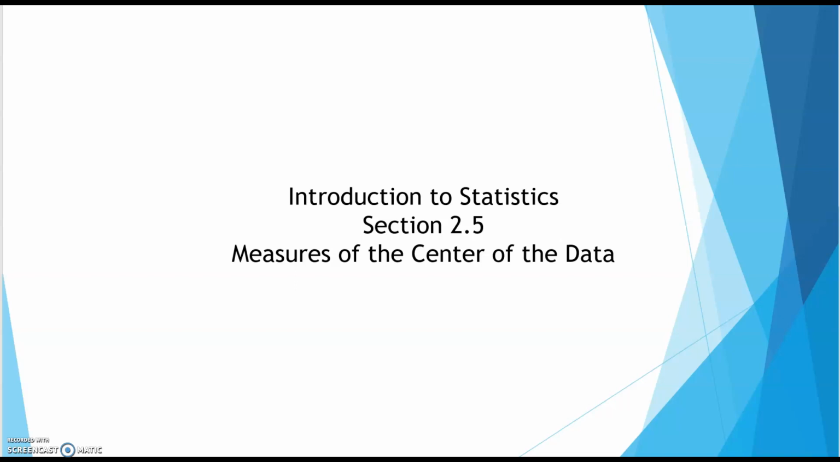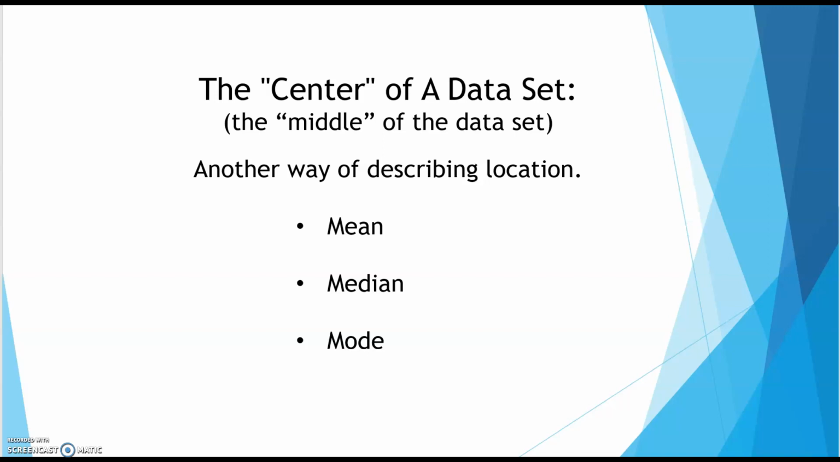All right, in section 2.5, we're talking about the measures of the center of data. So the center of data, we have three ways to describe that: the mean, the median, and mode. And remember, we can also call the median Q2, or the second quartile. So this is also called Q2.